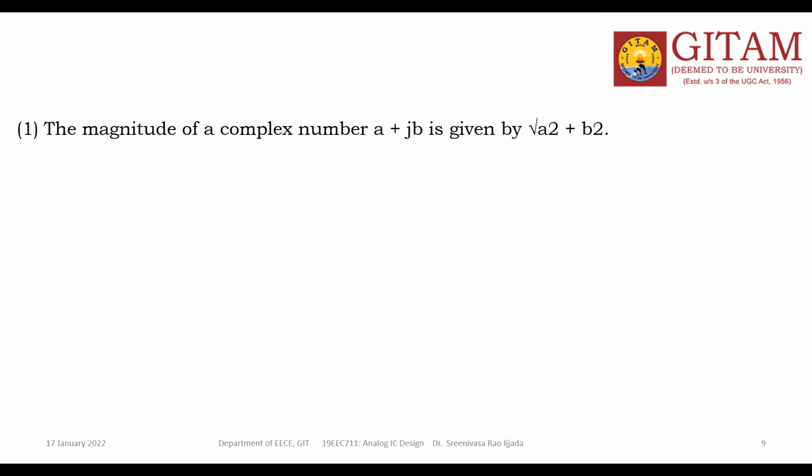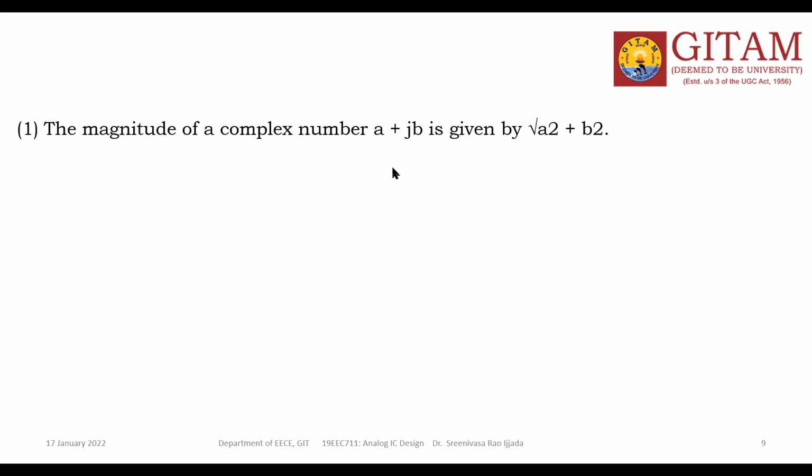Whenever you are going to find the frequency response, generally we need to find the transfer function. The transfer function is in terms of S. S is replaced with j omega to get the frequency response. When you substitute j omega in place of S, you need to separate the transfer function into two parts: the real part and the imaginary part. In A plus jB, A is the real part, and the term which contains the j is called the imaginary part. Then you can find the magnitude as well as the phase.